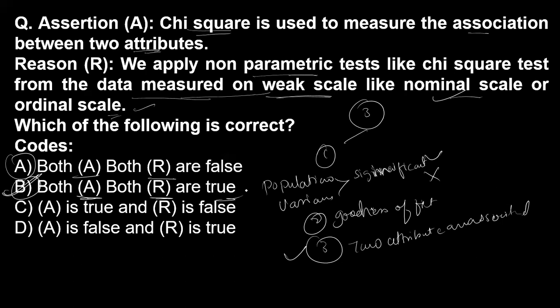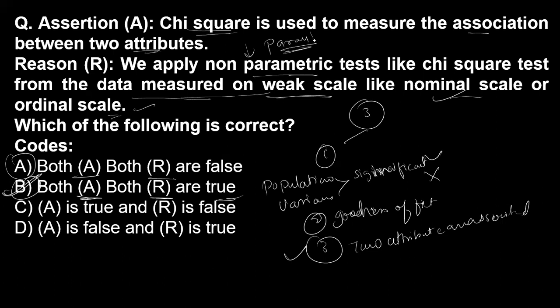One more thing we have to note: you know that the Chi-square is a non-parametric test. But in some cases there is a condition under which the Chi-square test will be a parametric test. So what is that condition?